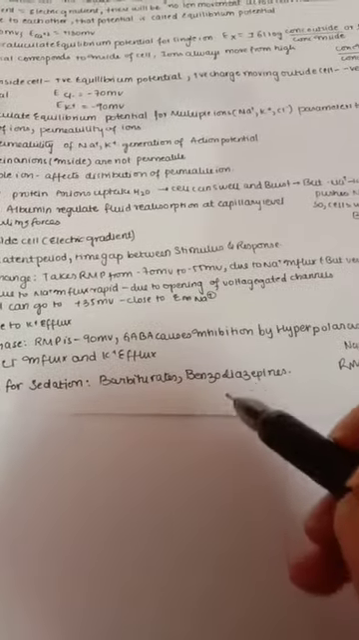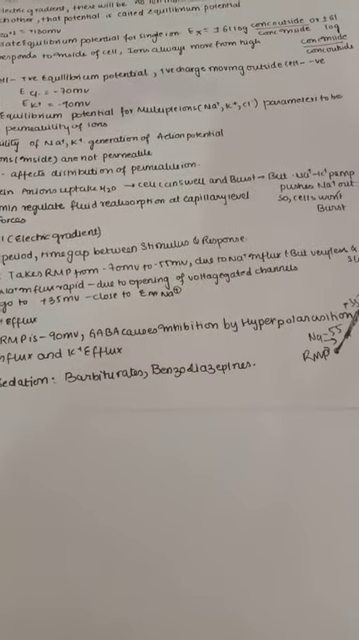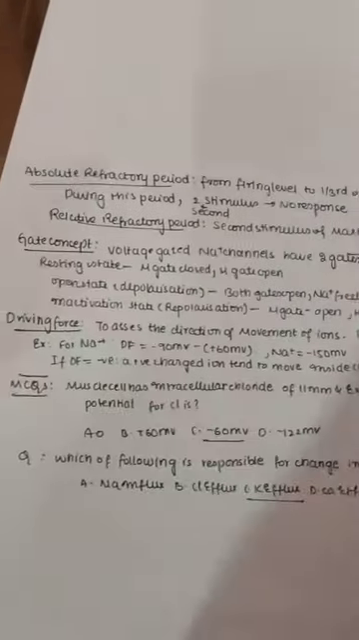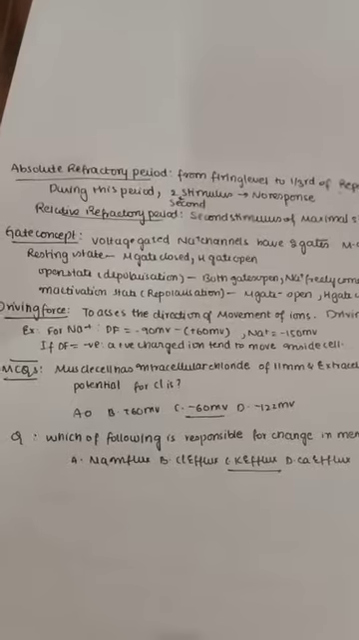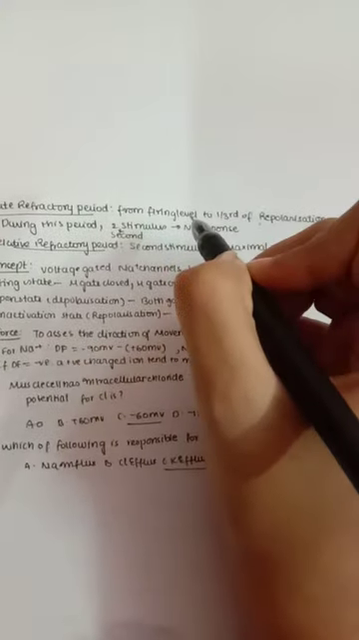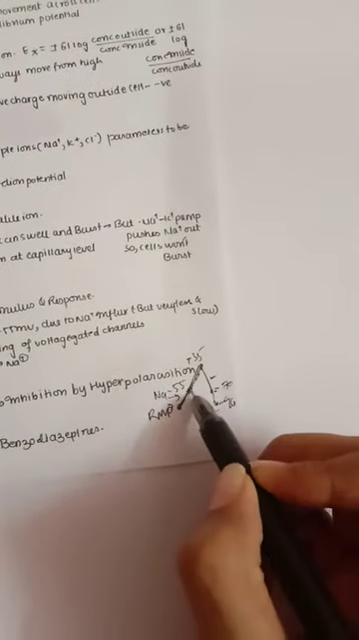Here we have barbiturates and benzodiazepines as examples. Now we'll check out the absolute refractory period. So what is it? It is mainly from the firing level. In this diagram, this is our firing level, that is our threshold level at -55 for example. So that is our firing level.